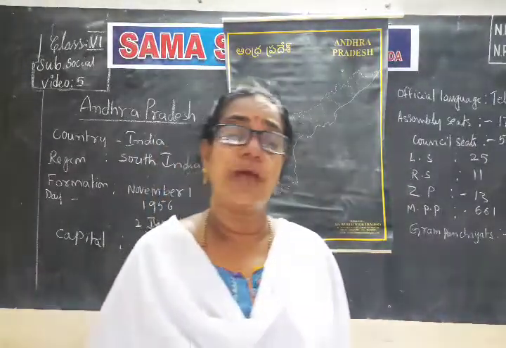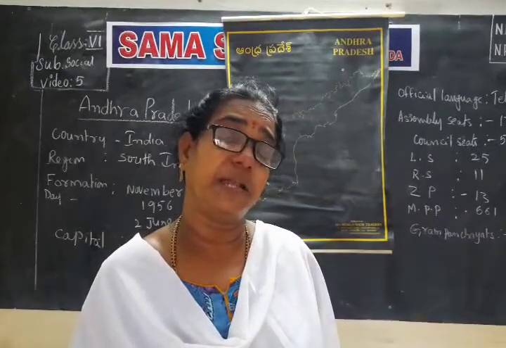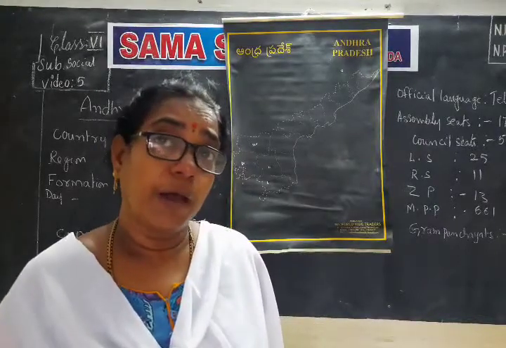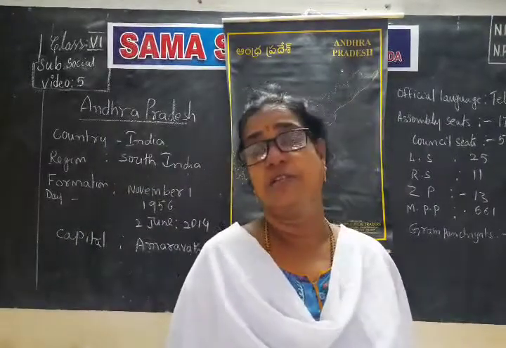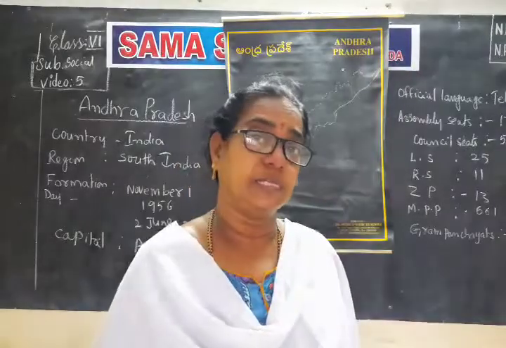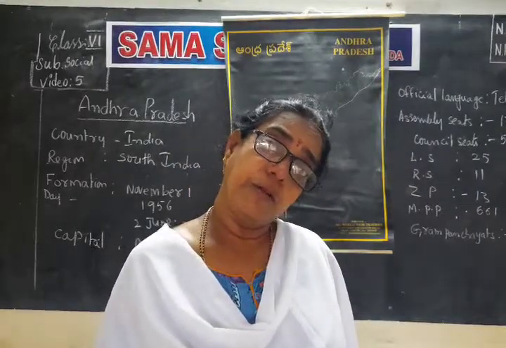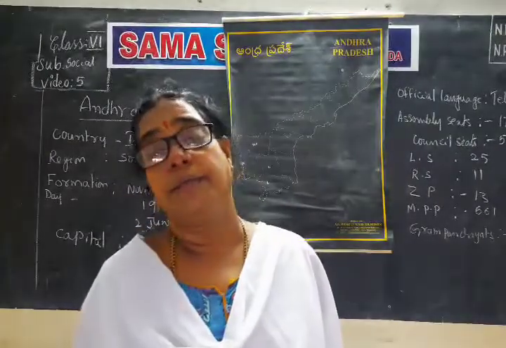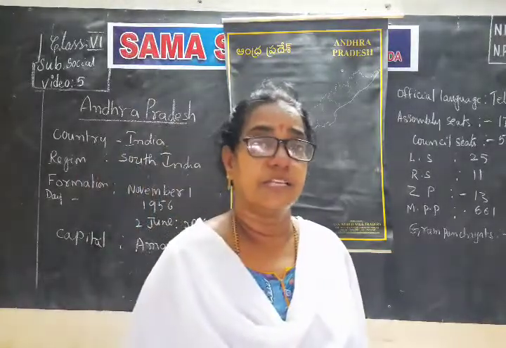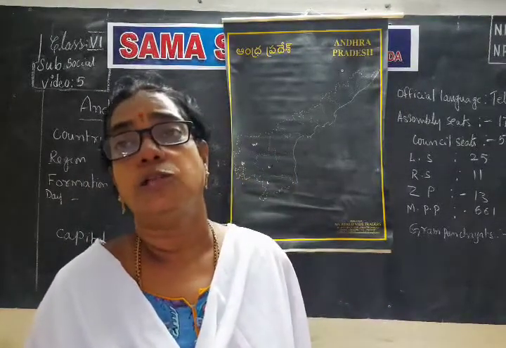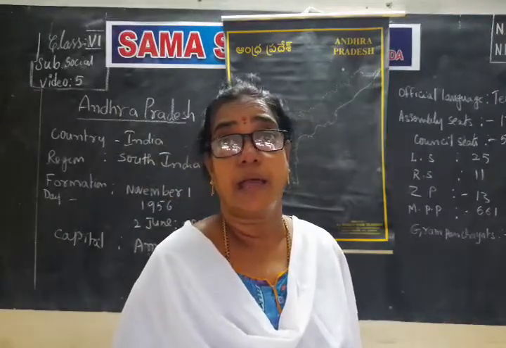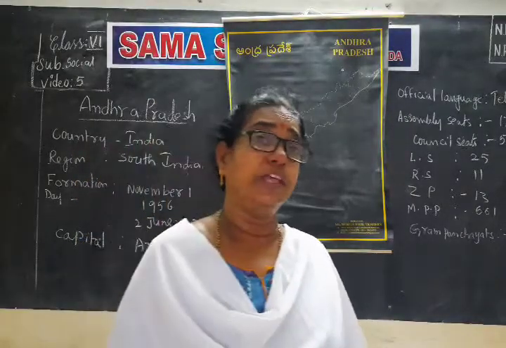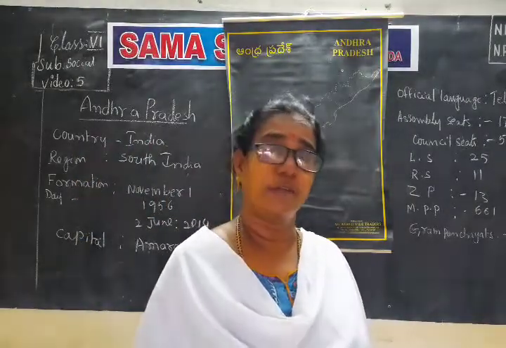Then the other point, states. States are administered and ruled by the state government. For that, there will be an assembly and a state legislative council, and they make the rules for the state. Union territories are directly ruled by the central government. The central government, Lok Sabha and Parliament, make the rules and regulations for the union territories. Also some things which come under the country, like education, health, defense and air force, will be under the control of the central government.